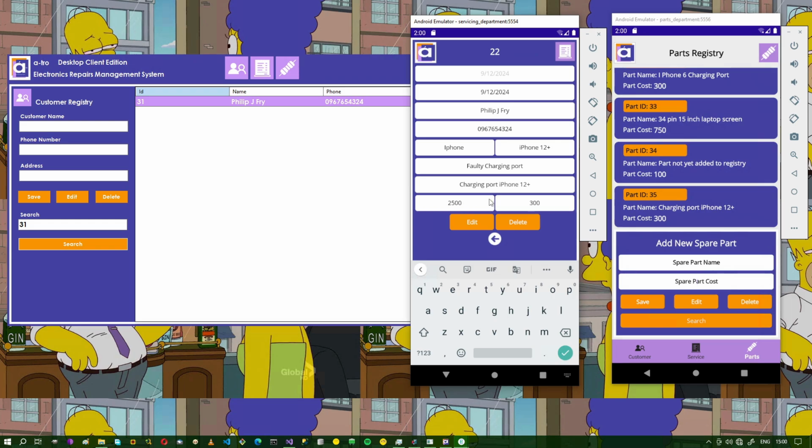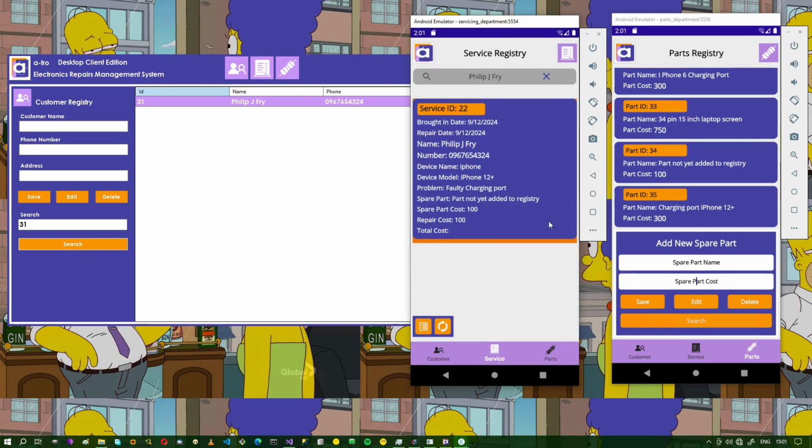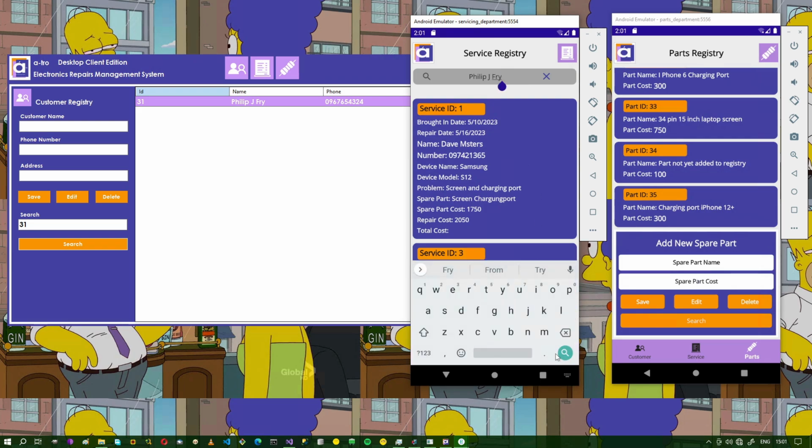So that's 300 plus service fee. So we edit that, and that data is up to date. Then this information, we search for the customer again. So this information, like I said, can now be added to the customer's hardware for reference purposes.